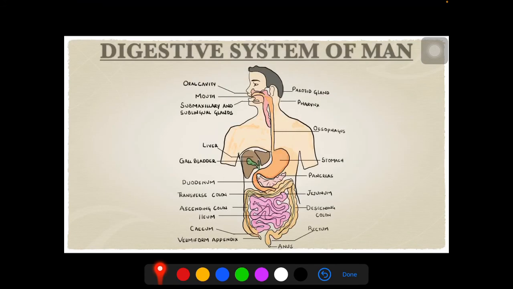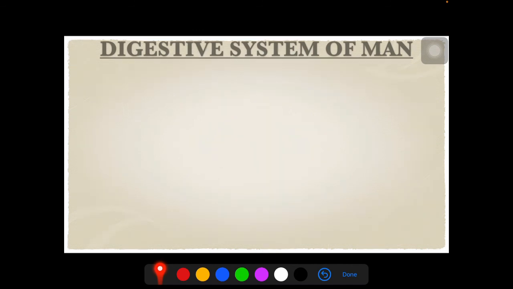This is the diagrammatic representation of the alimentary canal of man. This is the anterior-most opening referring to the oral cavity, followed by mouth, followed by esophagus, then stomach, leading to small intestine, and then large intestine, and the undigested food is thrown out through the anus.